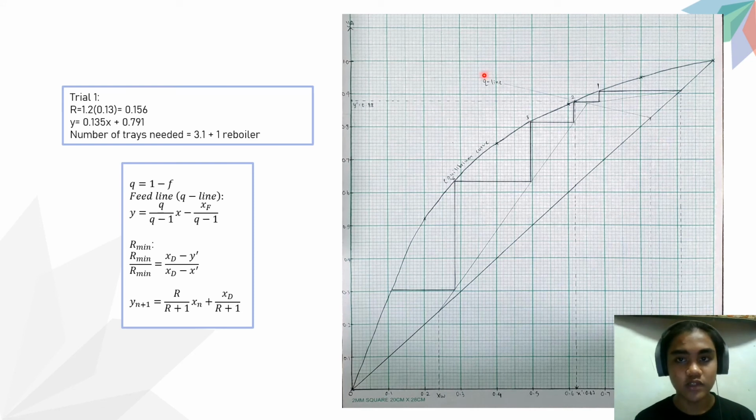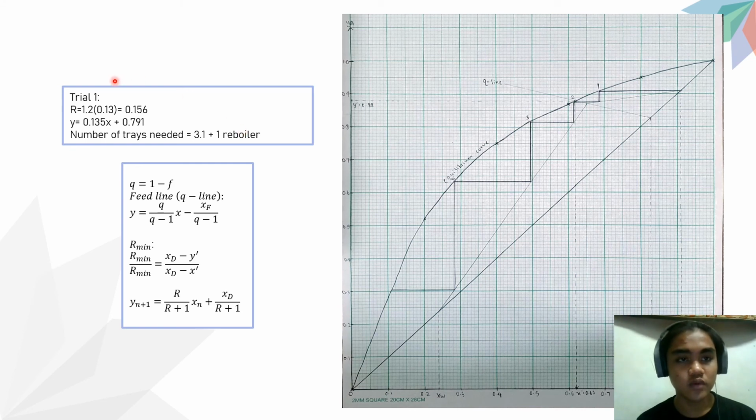The intersection of the q line and the equilibrium curve gives us the values of x prime and y prime, which are later used to find the minimum reflux ratio through this equation. It is stated that the optimum value of the reflux ratio is between 1.2 R minimum and 1.5 R minimum. So we are going to do two sets of trials using two different values of reflux ratio.